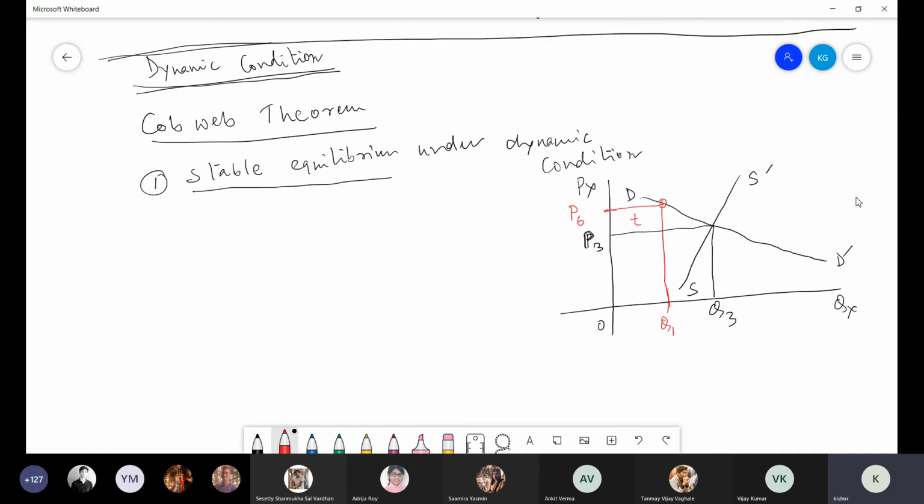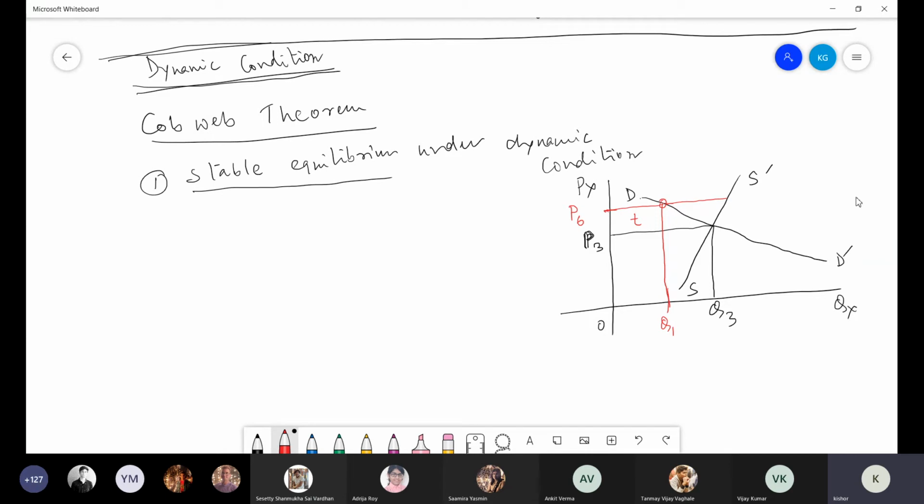But what will happen to supply tomorrow? You remember, today's price will decide tomorrow's supply. Already I explained in our price lag, this time lag. There is a time lag. Today, when price is P6 in market, this will attract me, I am a supplier. Today I could not supply because there is a processing time involved. So although price went up today, I could not supply sufficient amount, because of harvesting my tomato from field, cleaning it, grading it, and bringing it to market. By that time, market will be over. I could not do it.